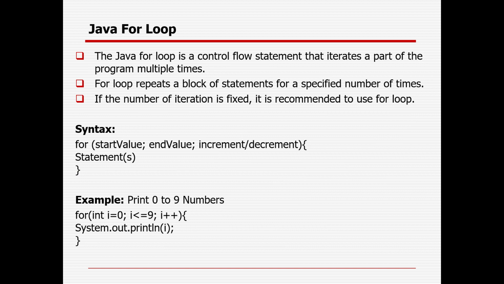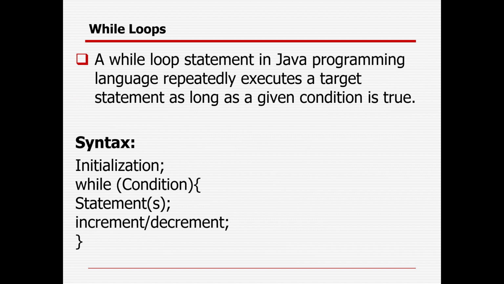Loop: in case you want to iterate something, you can go with a loop, and there are three types. In case your condition is fixed, then you can go with the for loop. In case your condition is not fixed, you can go with the while and do-while loop. So the while loop will first check the condition, after that it will execute, but the do-while loop will execute at least one time before checking the condition.